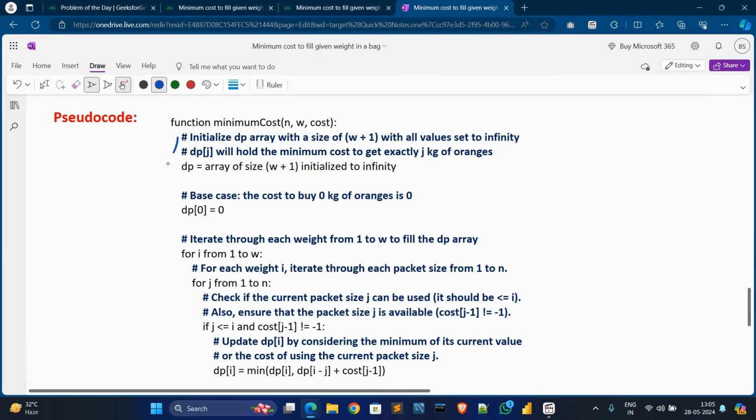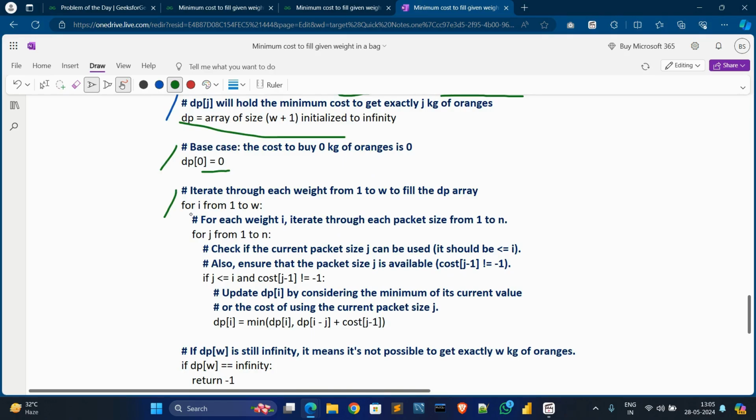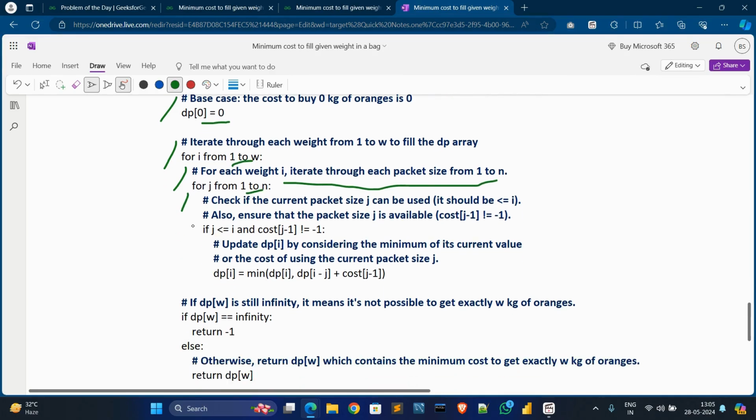Pseudocode: initialize a dp array of size w plus 1 with all values set to infinity. For the base case, dp[0] is initialized to 0. Then we iterate through each weight i from 1 to w to fill the dp array. For each weight i, we iterate through each packet size j from 1 to n in a for loop, then check that the current packet size j is less than or equal to i.